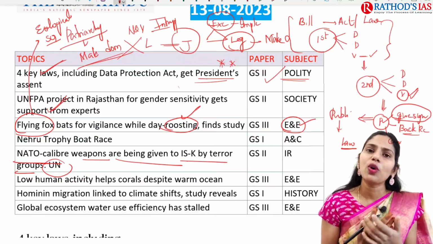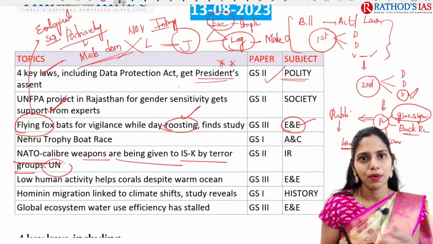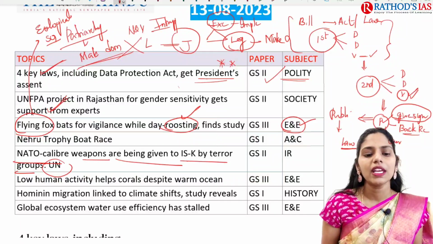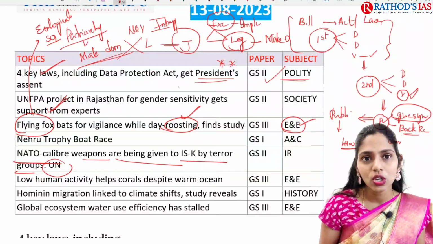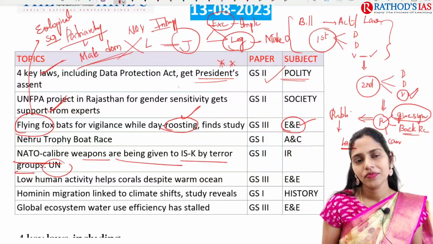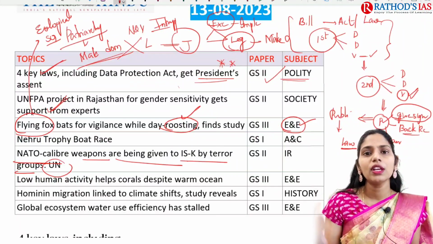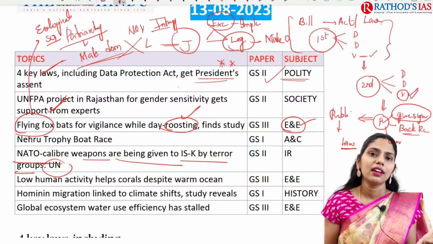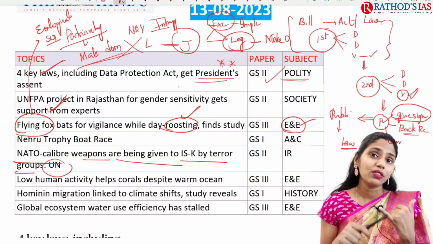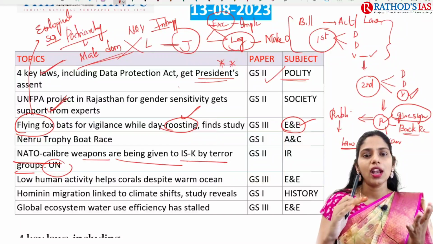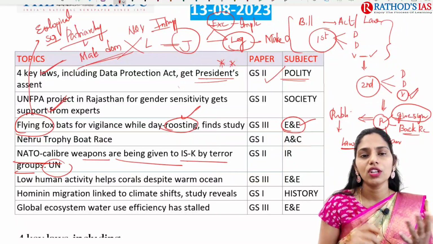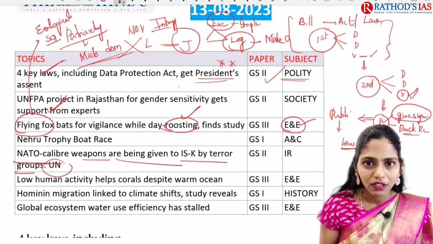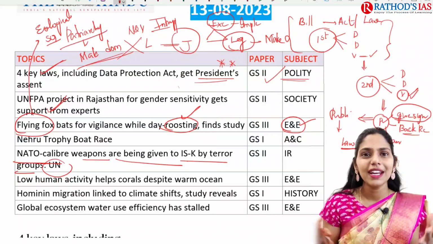And if you are from an anthropology background, this topic is most important. The next topic is that global ecosystem water use efficiency has stalled. In our global ecosystem, meaning the ecosystem connected with each and every continent, one problem we are seeing is a stall of water use efficiency. Water use efficiency has remained the same.